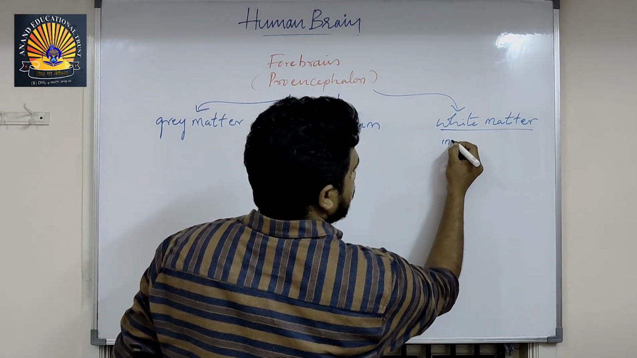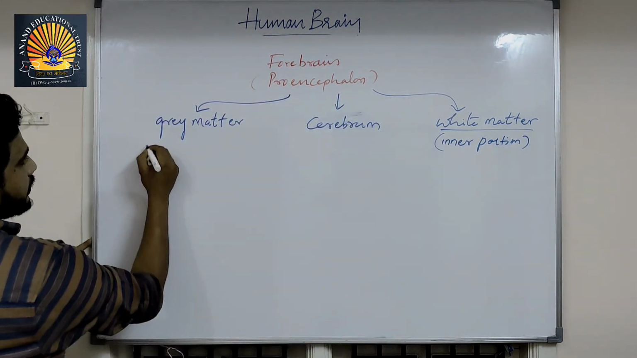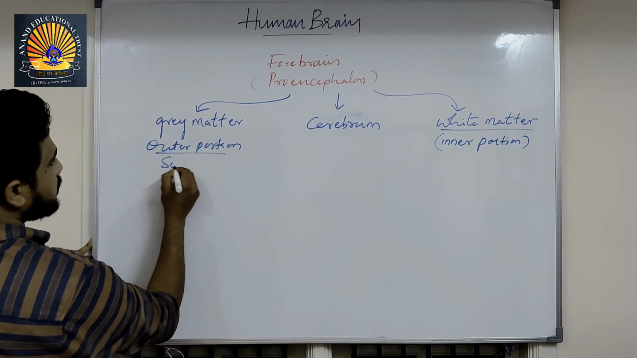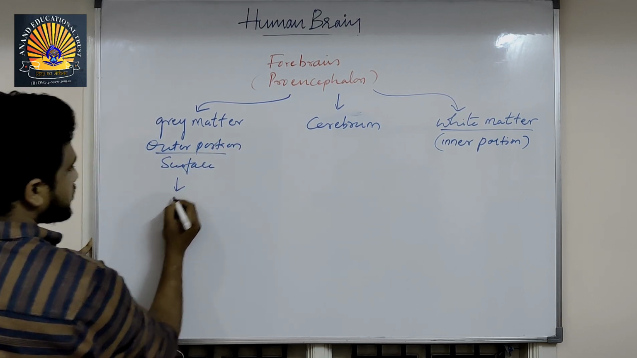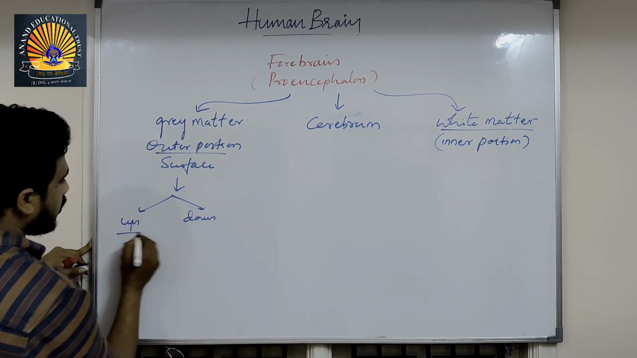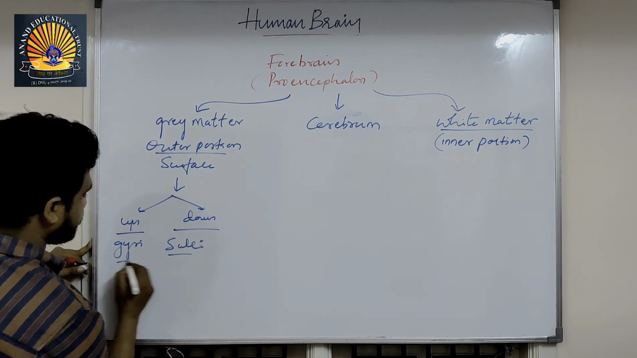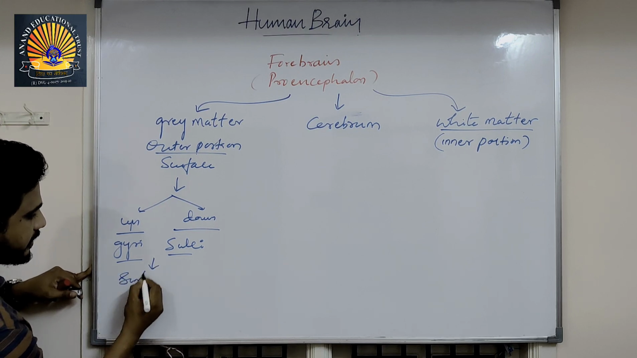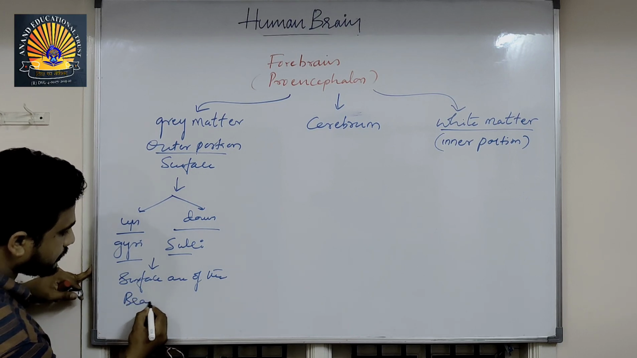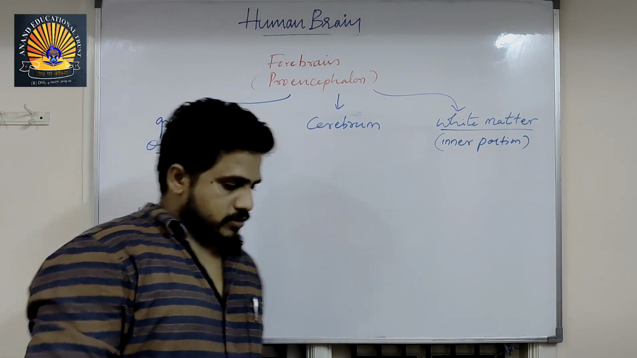White matter is the innermost part, the inner portion. Gray matter is the outer portion, the surface. This surface consists of ups and downs. The ups are called gyri and the downs are called sulci. They increase the surface area of the brain. That's it. It consists of a number of neurons, more neurons.